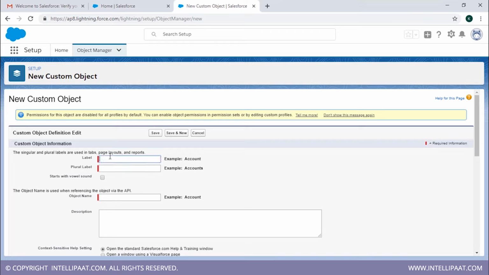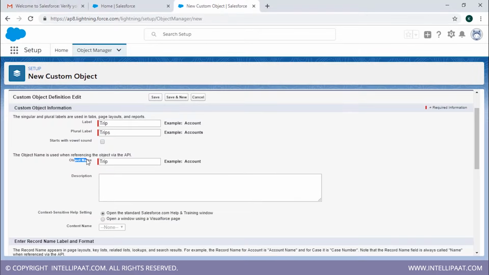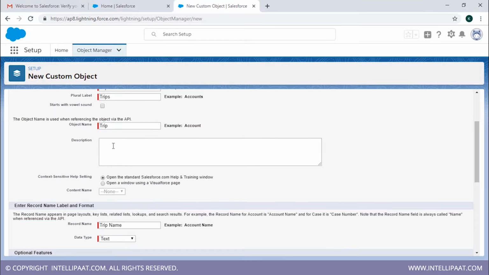So let's just name our label or our object name as trips or trip. We'll have the plural label as trips. Now the object name comes on automatically. Next is the description. If you want to add any description for future purposes, you can have that over here. This is not required, but you may or may not have it.